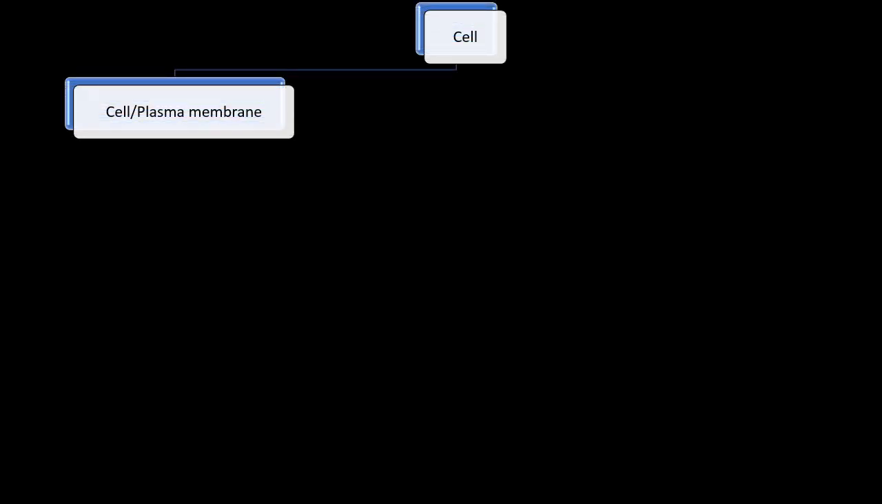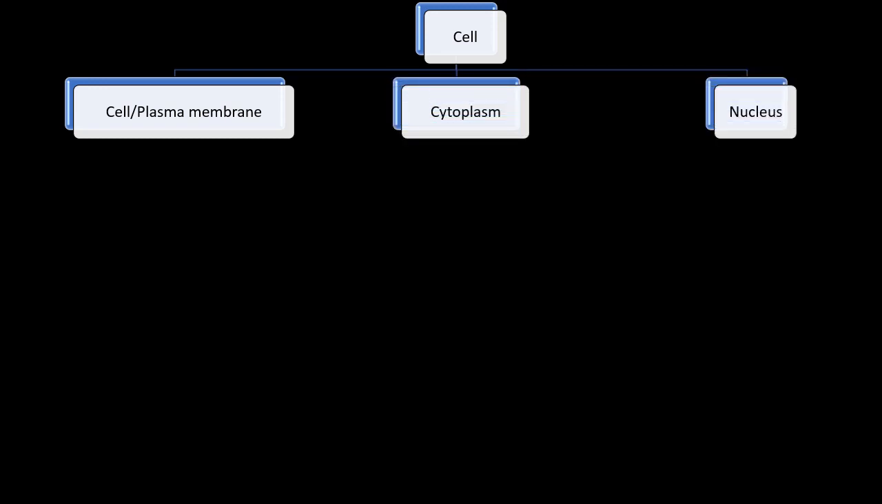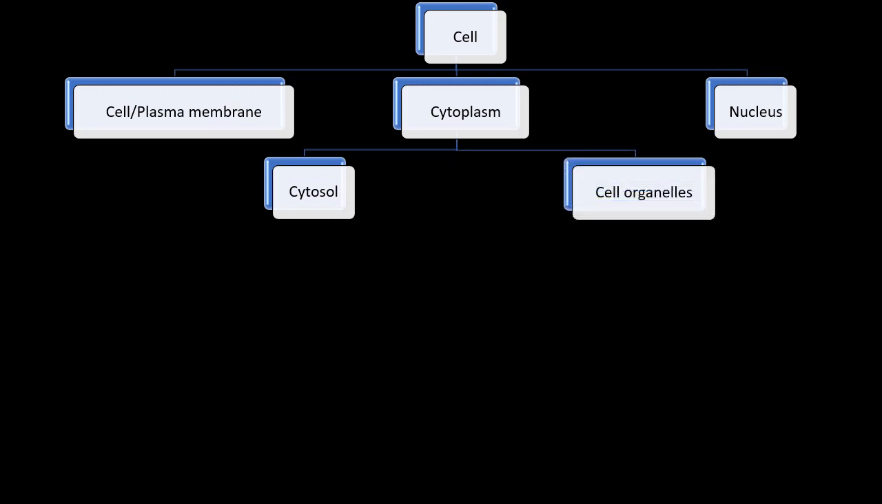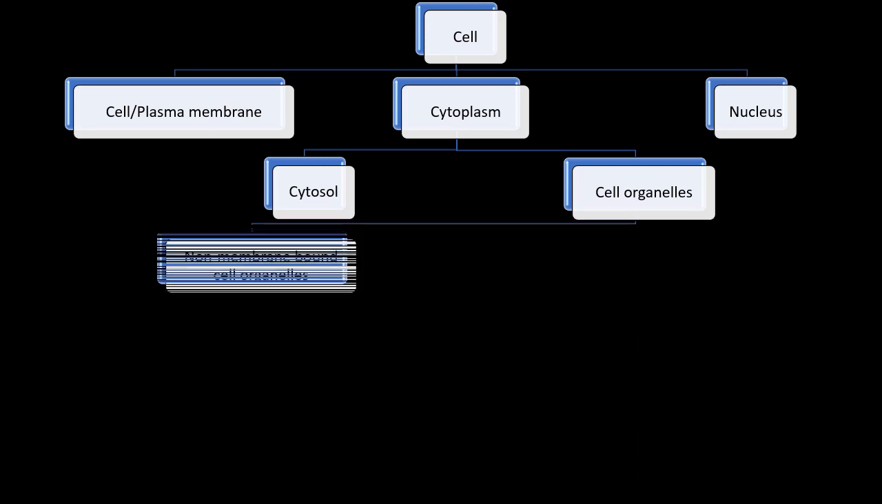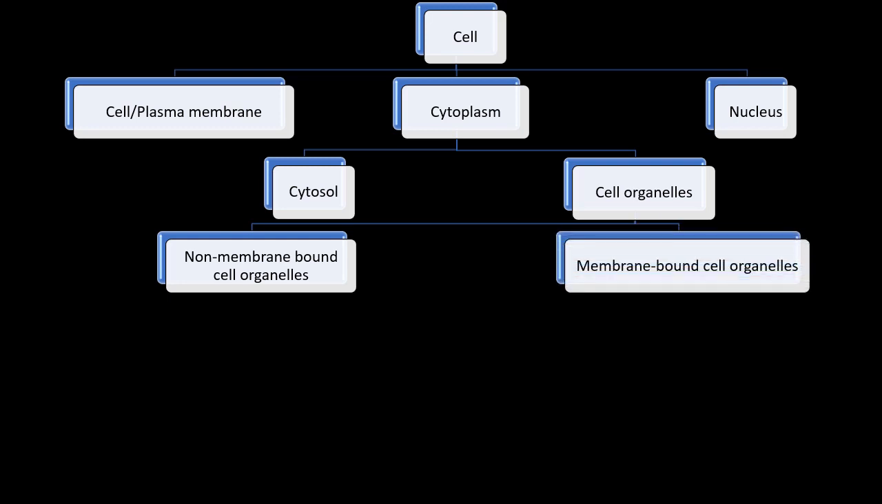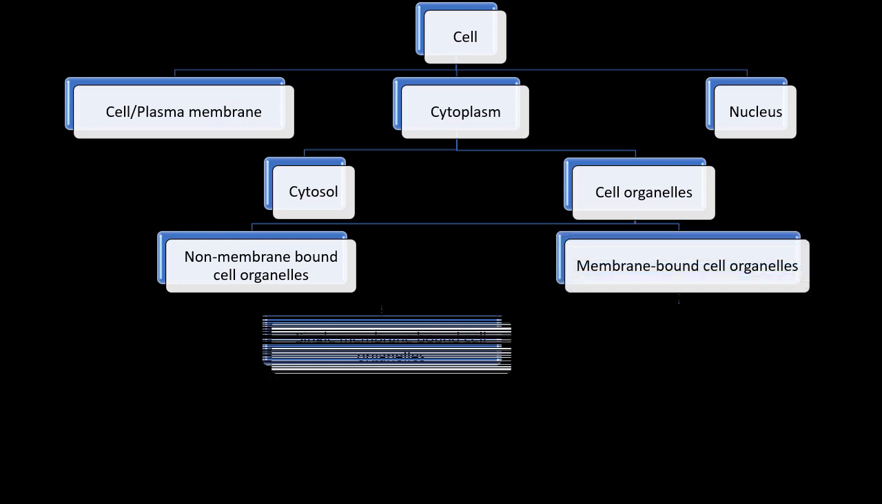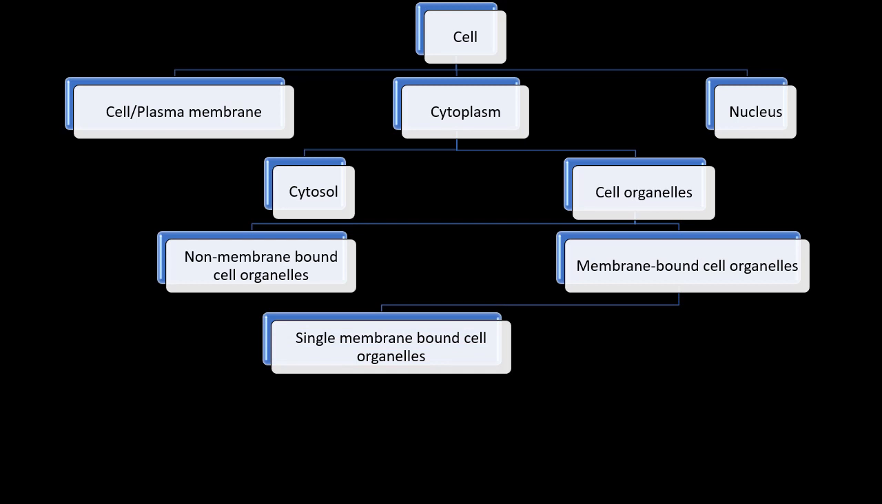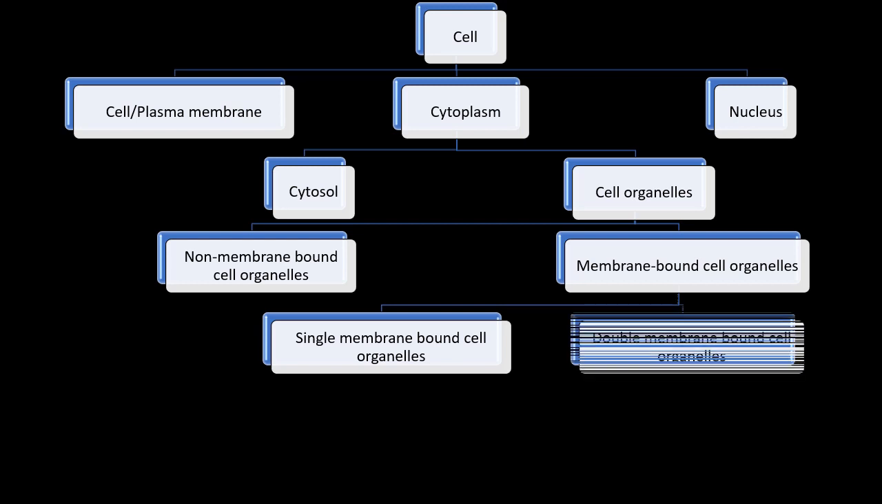So by now we know that a cell consists of three features: the cell or plasma membrane, the cytoplasm and the nucleus. The cytoplasm contains a cytosol, that is the liquid part, and many cell organelles inside this liquid part. These cell organelles can be of two types: non-membrane bound cell organelles and the membrane bound cell organelles. Again, these membrane bound cell organelles can be of two types: single membrane bound cell organelles and double membrane bound cell organelles.